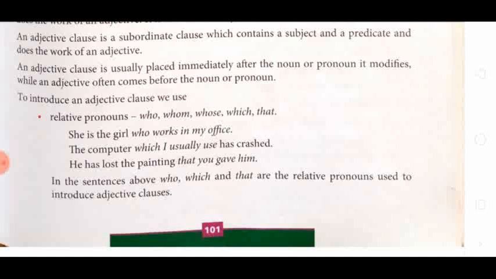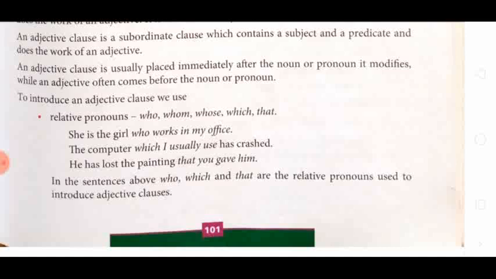You learn also about relative pronouns. The same thing you have to apply over here. While an adjective often comes before a noun or pronoun, like this is a good boy or this boy is good. Here, good, the adjective, comes before the noun as well as after the noun. But an adjective clause is usually placed immediately after the noun or pronoun it modifies.